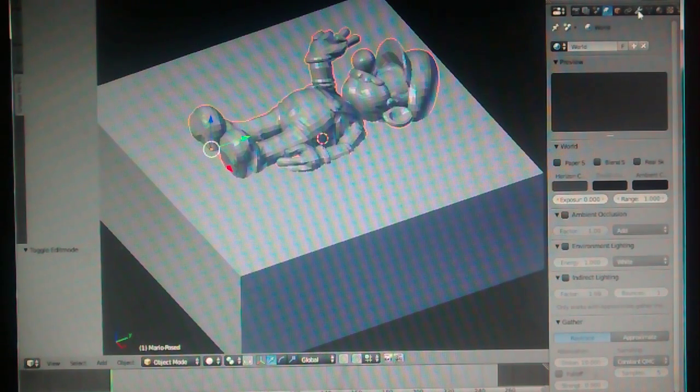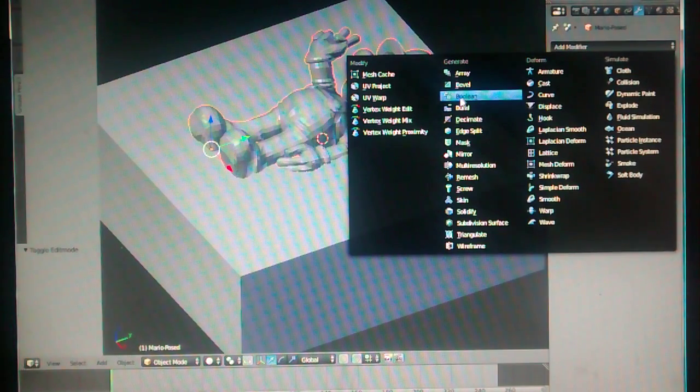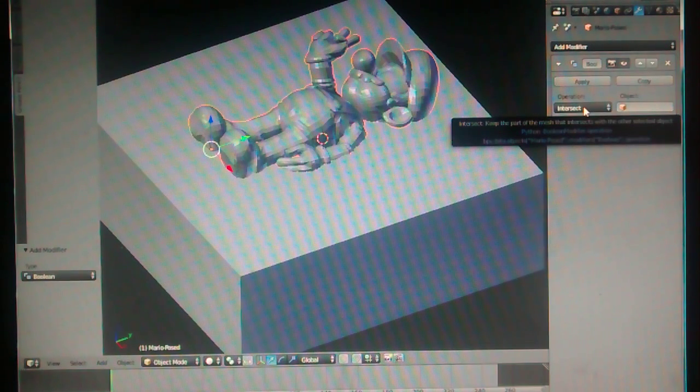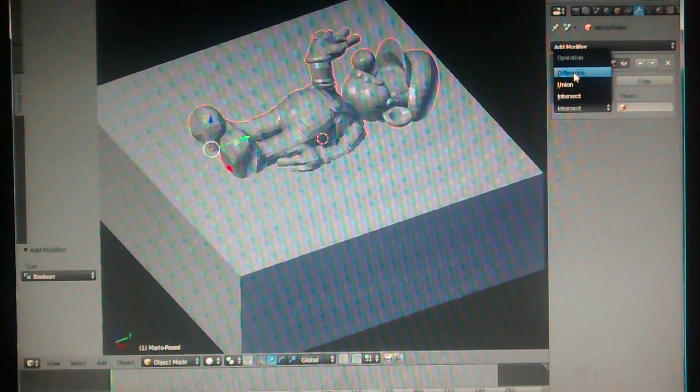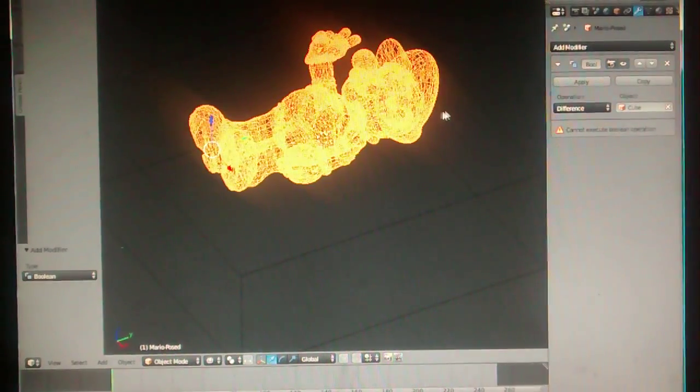Now the Boolean process, you come up here to the wrench, add modifier Boolean. This is a very useful tool that's used very often. So you want to do difference, which cuts away geometry, and the cube we just created. So it'll do some calculations.